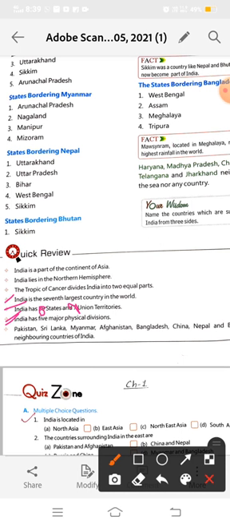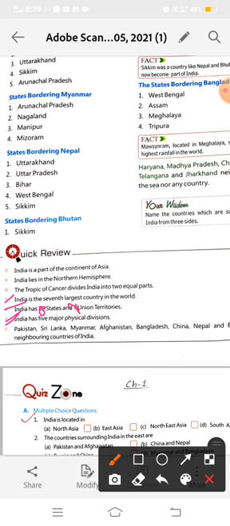Okay, and you learned that India has two island regions. First is in the Arabian Sea, in the west side, where we have the Lakshadweep Islands. And in the Bay of Bengal in the east side we have the Andaman and Nicobar Islands. And you learned that India has coastal plains also. India has coastal plains on both sides, the western side and the eastern side.